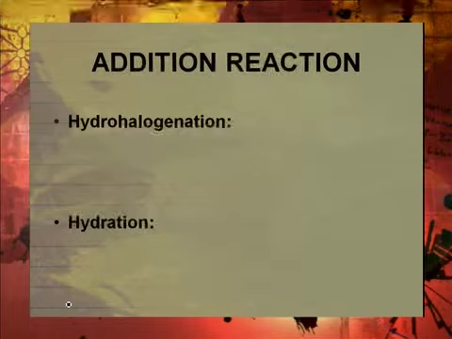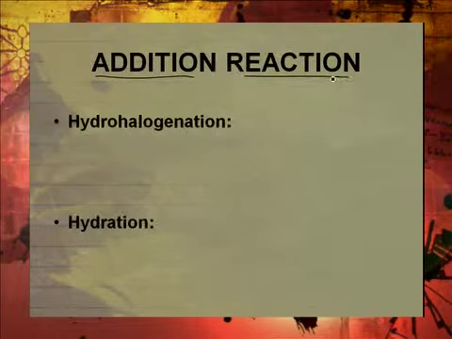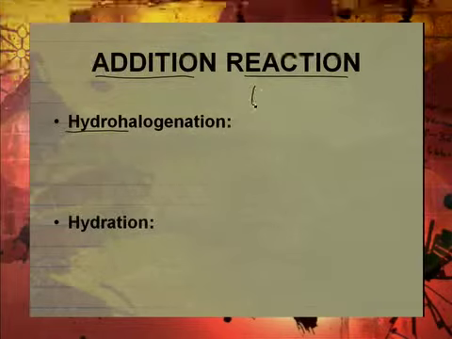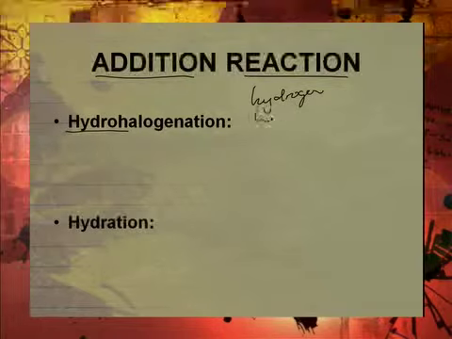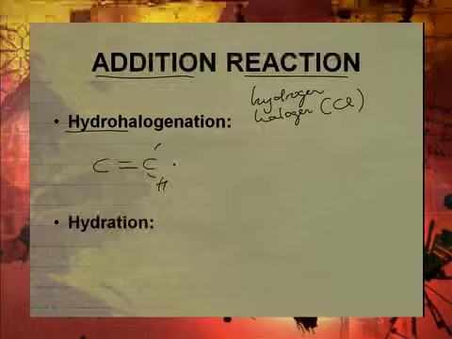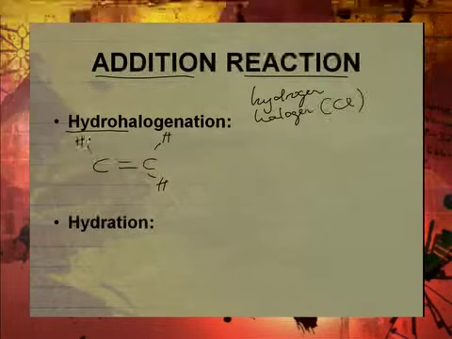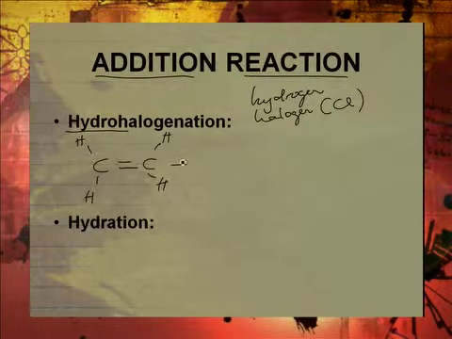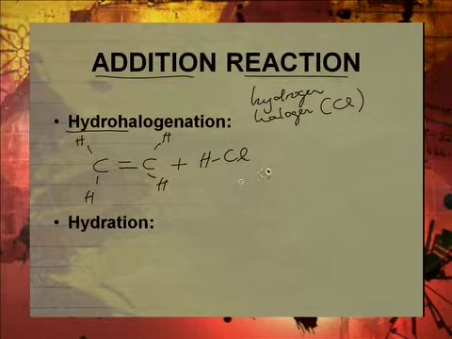Okay. Next one, addition reaction. An example again, this one is a hydrohalogenation. This means you're adding hydrogen and you're also adding a halogen, and the halogen could be chlorine, for example. So let's have a look at this. You've got, say, ethene again, okay, and then you add a hydrogen and a chlorine, for example.